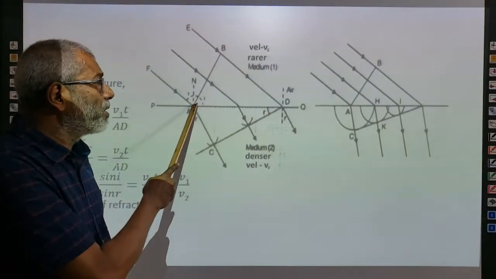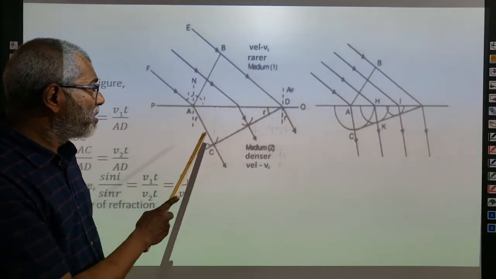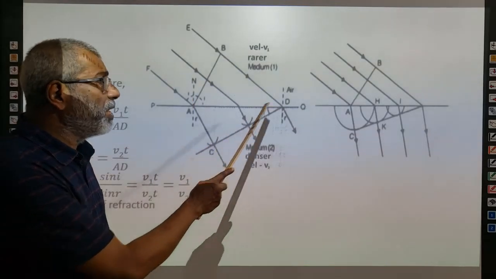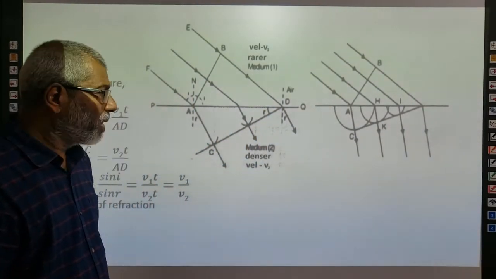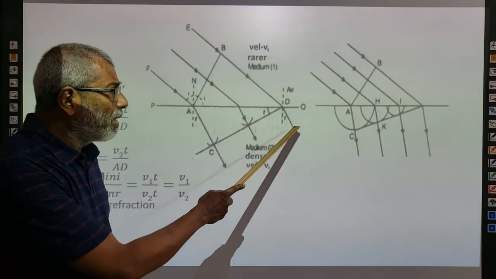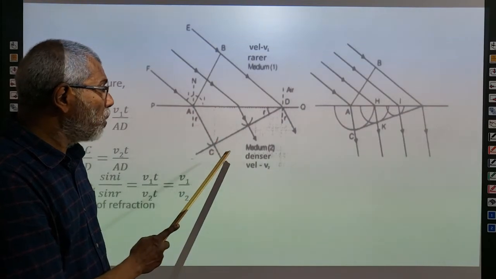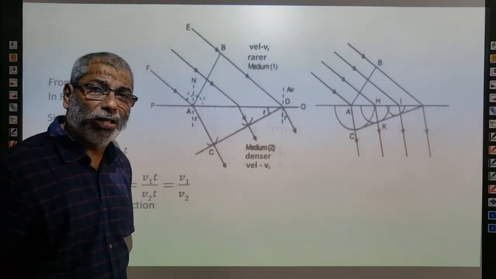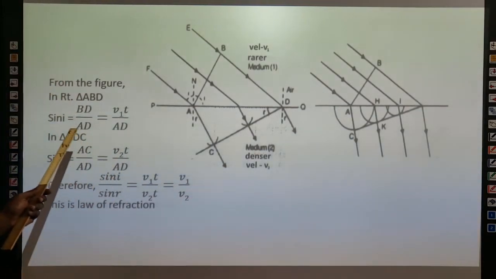So two triangles are there. This is one triangle, ABD, and the other triangle is ACD. Both are right angle triangles, because these rays are the refracted rays. If this is 1, this is also 1. 1, 2, 3 are the corresponding refracted rays. From these two triangles, as shown in the figure,